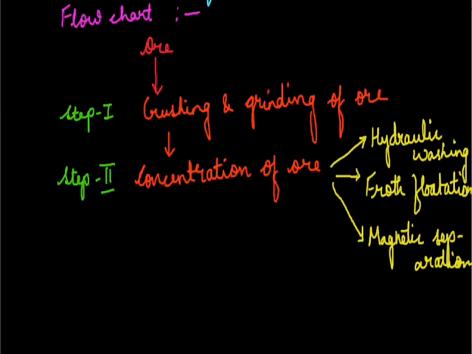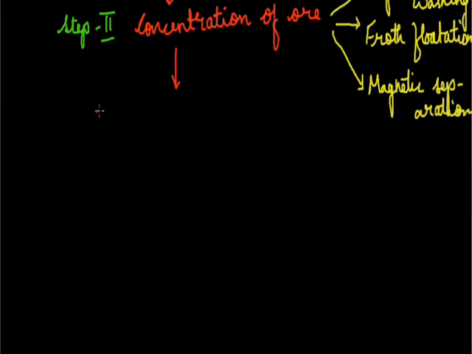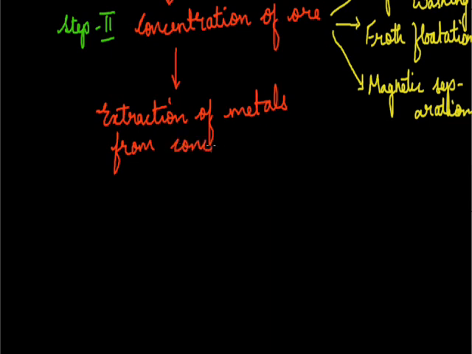Then after the ore gets concentrated, the oxide of metal is formed. So we will see how that can occur. That is the extraction of metals from concentrated ore. This is step number 3, third step. Now in this step you can extract metal from concentrated ore by two types.